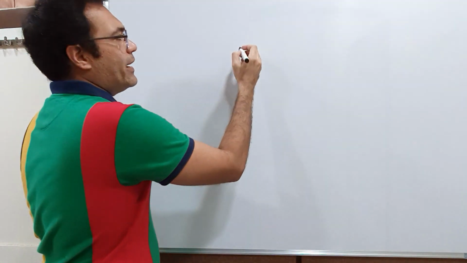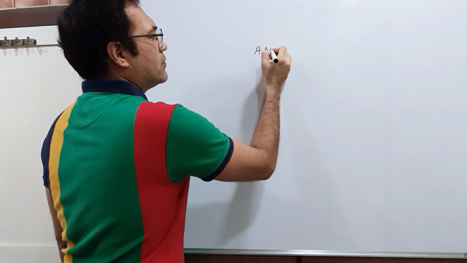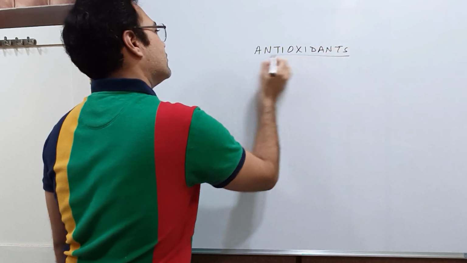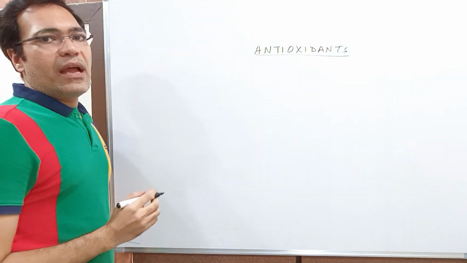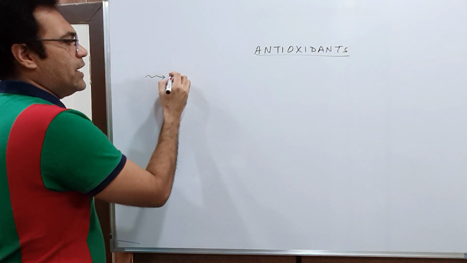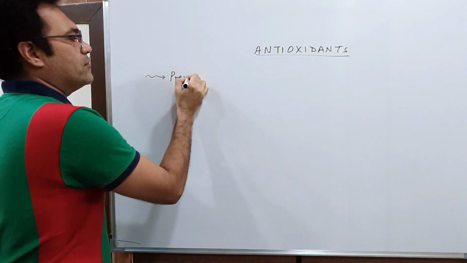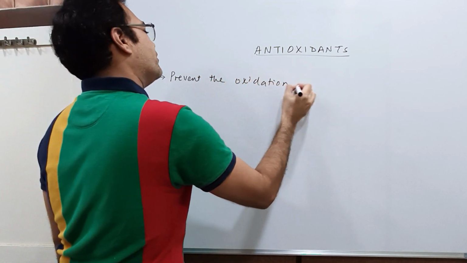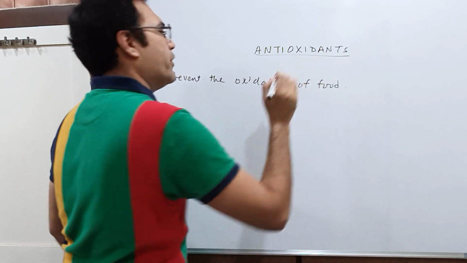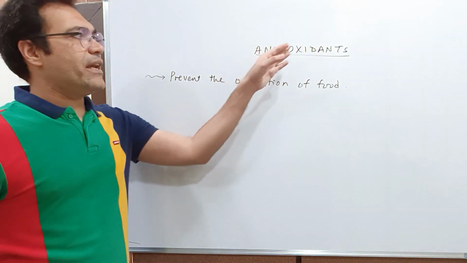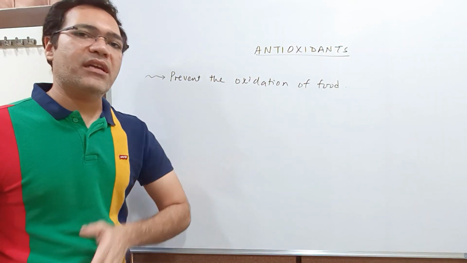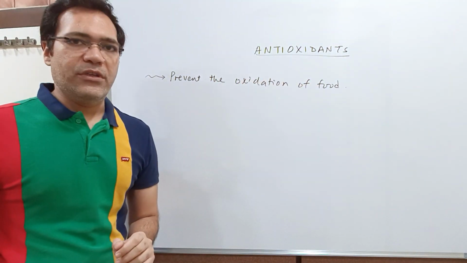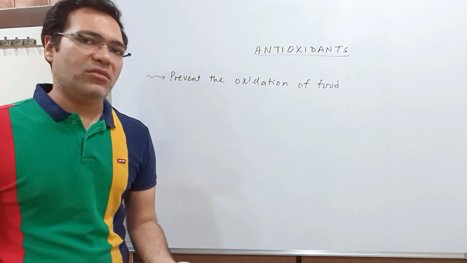Okay students, our next topic is antioxidants. See, antioxidants are the substances that prevent the oxidation of food. Very simple. Antioxidants means the substances which are against oxidation. So what they do is they prevent the oxidation of food by the attack of oxygen on the food.